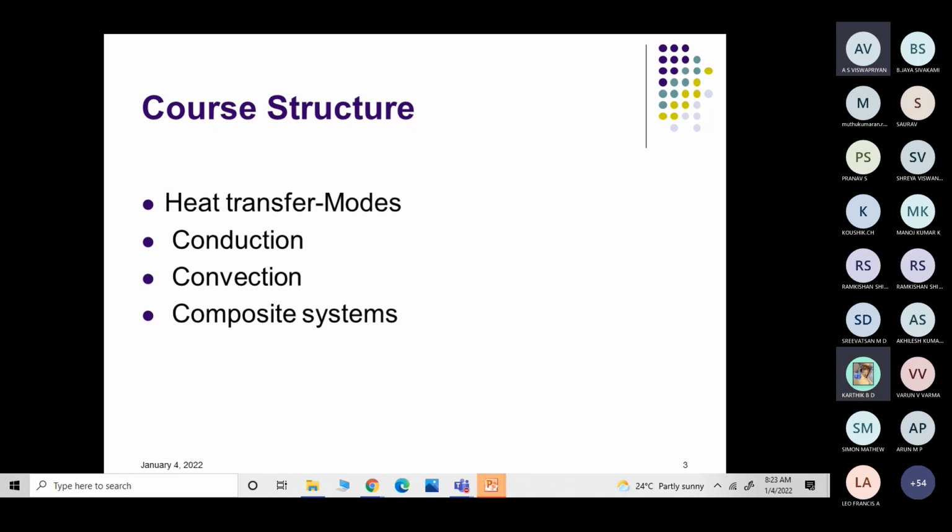The first one, sir, is conduction. Why do you say it is conduction? Because we are passing the paper from one person to another person. Yes, so within a boundary, the heat is transferred from one molecule to another molecule. From the hot end to the cold end, the heat is slowly transferred from one molecule to another molecule. So that is conduction.